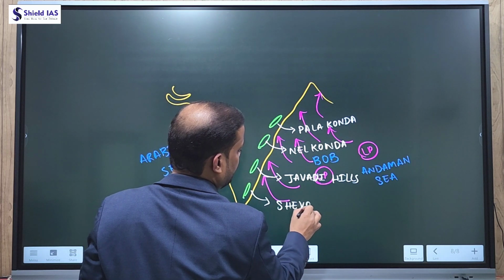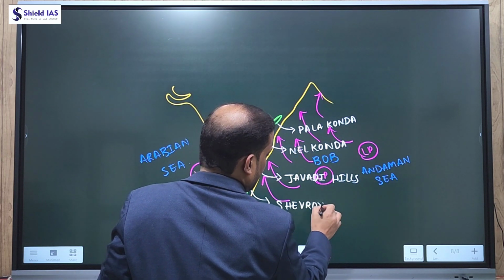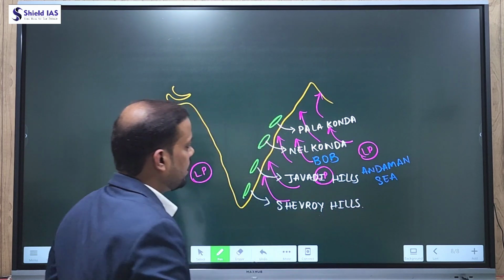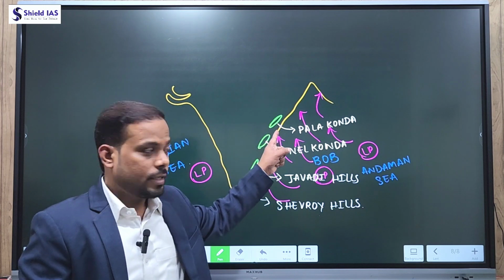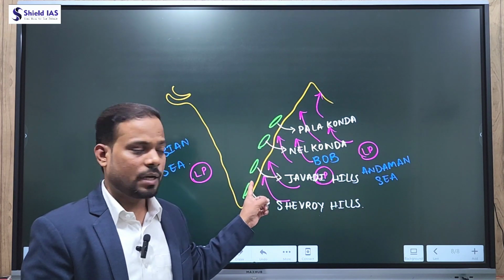So these are the major hills in the east coast, and between the hills there are gaps: the Mahanadi Delta, Godavari Delta, Krishna Delta, and Kaveri Delta.